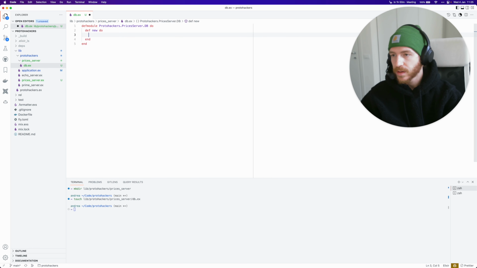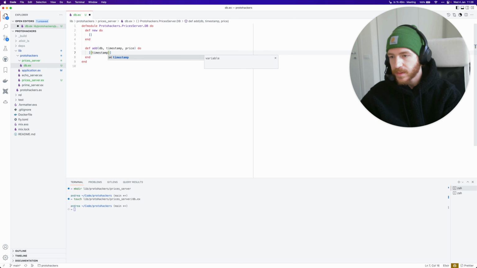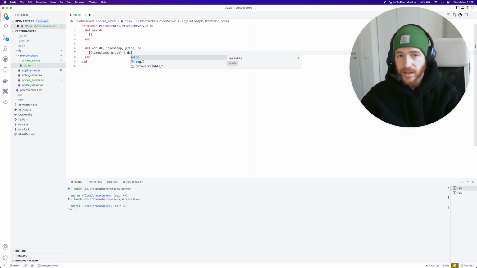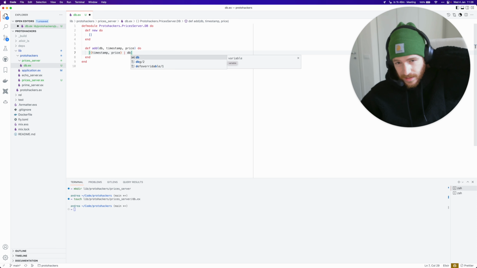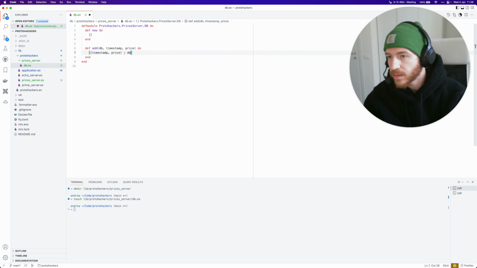But here the data structure is so simple that we'll just go for a list. I'll provide a new function that returns a new data structure, which is good because we could change it later. It just encapsulates creating this data structure. Then we'll provide an add function that takes a DB, a timestamp, and a price, and we will add this timestamp and price to our DB. Since we'll filter this out and order won't really matter, we will just add at the beginning of the list, which is the quickest thing to do.